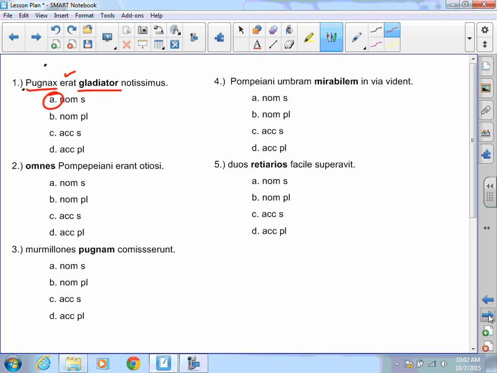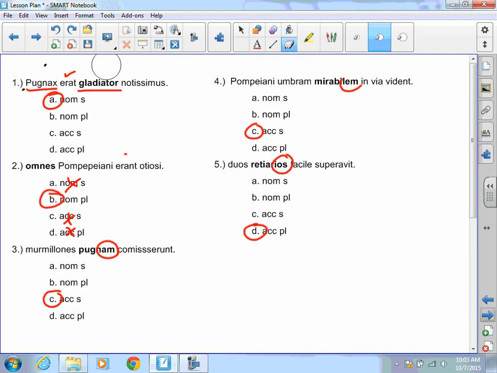Omnes, I know it's plural because it ends in es, but I don't know the case, so these singulars are gone. It's either nominative plural or accusative plural. I have to translate the sentence to figure that out. I have a linking verb. That gives me a clue. With a linking verb, I need two nominatives. So B is my answer. For duos retiarios, os, well, that's an accusative plural ending, can't be anything else. Pugnam, well, that am is an accusative singular ending, can't be anything else. The key to all of this is remembering that chart that we have worked so hard on and remembering those endings, because that will make this much easier for you as you go through these parts of your test.